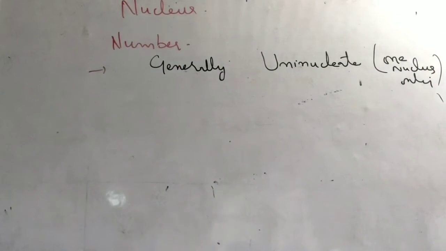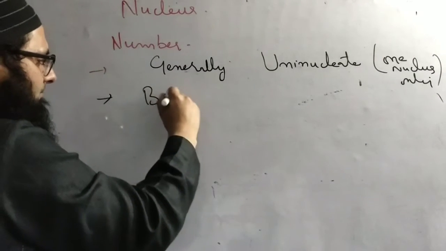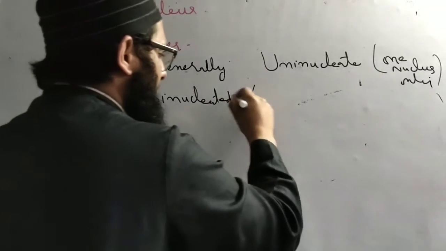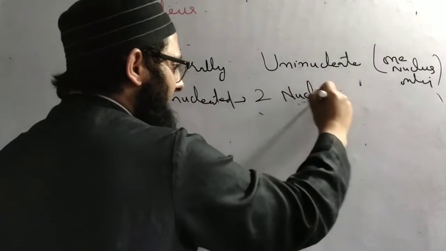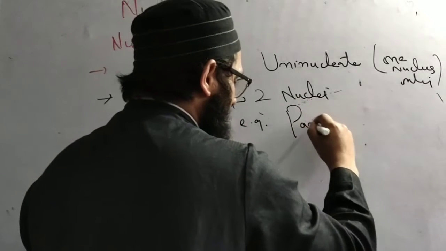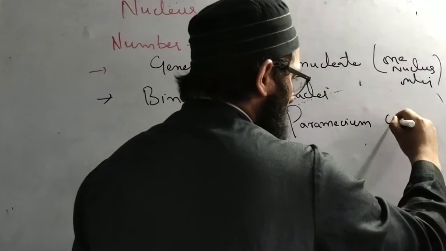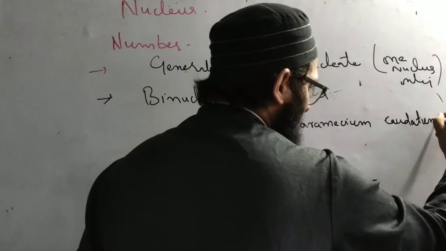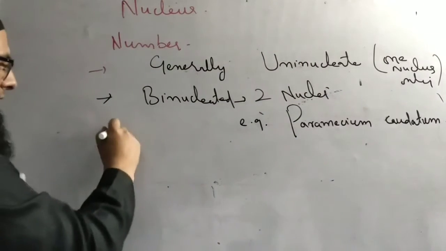Binucleate is where there are two nuclei in one cell. An example is Paramecium caudatum. In this species of Paramecium, we have two nuclei in one cell.